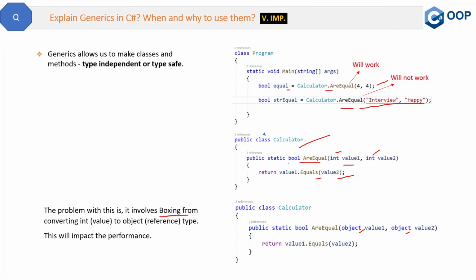So now let's see in the code, in Visual Studio Code, what this problem is and how we will solve it through generics. Let me show you the code.